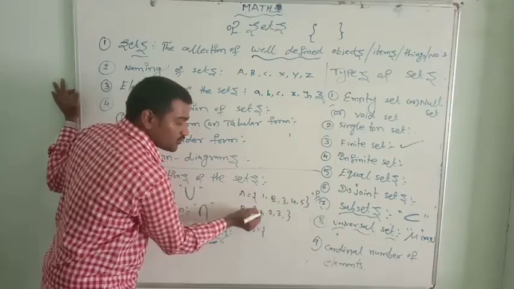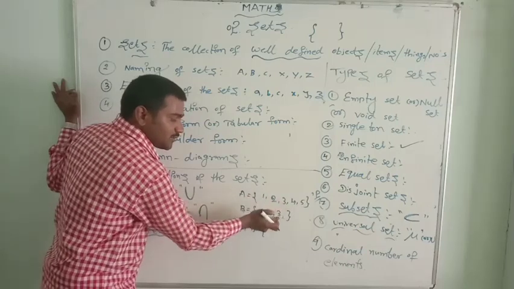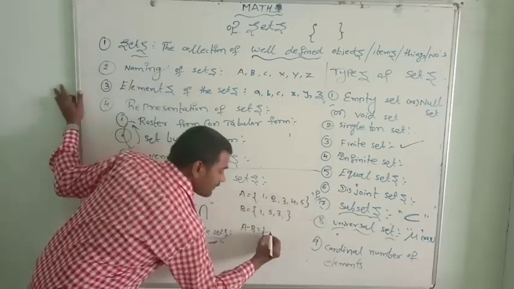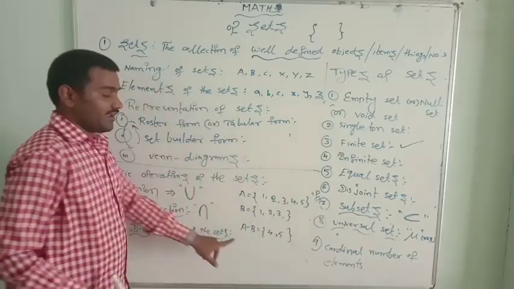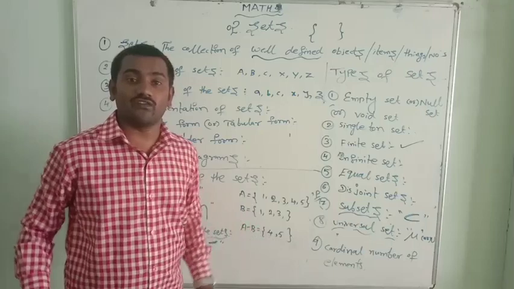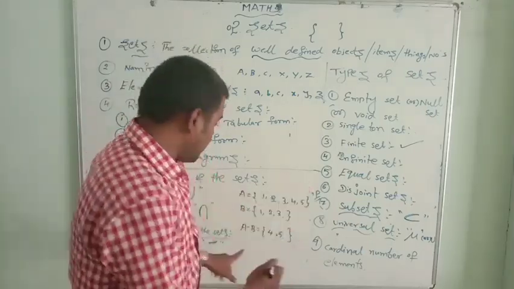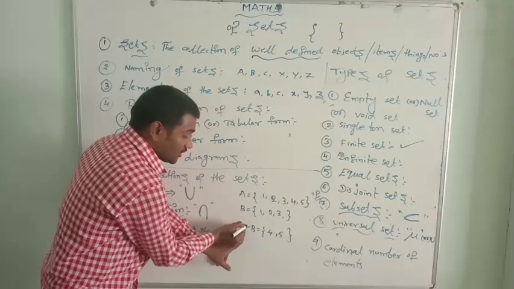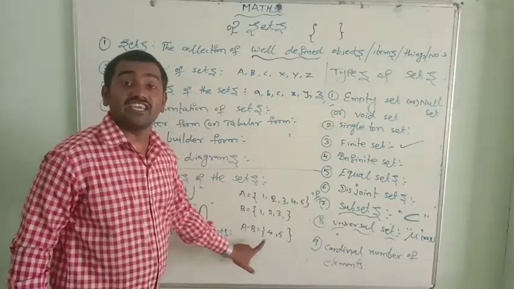1 belongs to both the sets, set A and set B. 2 belongs to set A and set B. 3 belongs to set A and set B. 4 and 5. A minus B equals 4 and 5. Because 4 and 5 are the elements which belong to the set A and do not belong to the set B. They are known as A minus B.